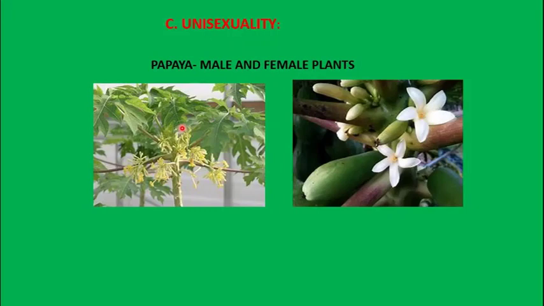This is also known as dicliny, and a more important example is papaya. The first one is the male flower, where a cluster of flowers forms, and this will not grow into fruits. The papaya fruit develops only in the female plant.